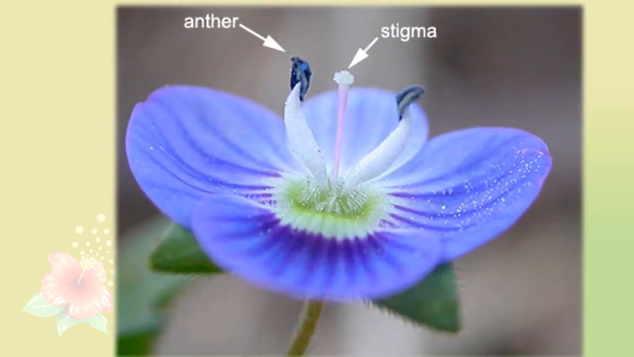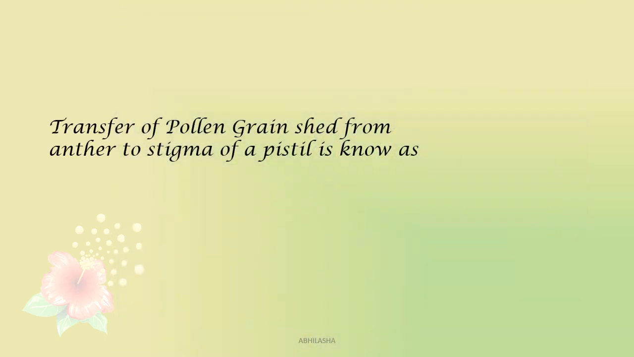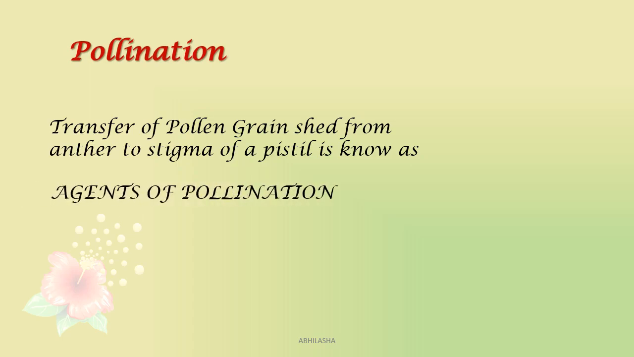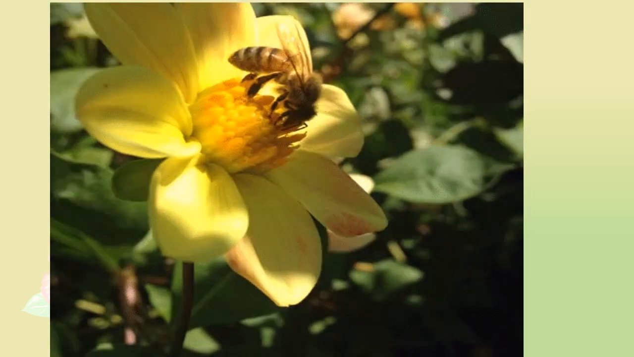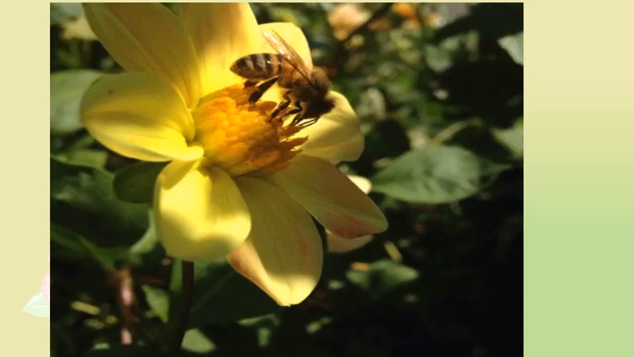Now this is how pollen reaches stigma from anther if the two are on the same flower. Transfer of pollen grain shed from anther to stigma of a pistil is known as pollination. Usually the process requires help from certain agents. These agents can be wind, water, or some animal such as an insect.